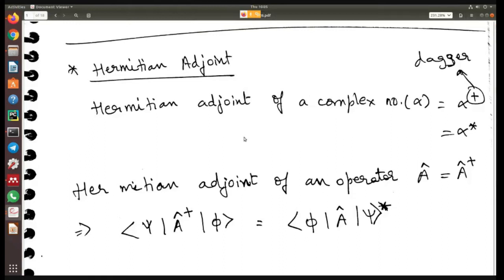So in the last class, we learned about Hermitian operators. Now remember one thing, we will also look at some examples later, but do remember that operators can be written in two ways. One is the discrete way, and if you write it in the discrete way, basically it becomes a matrix representation. So these operators are basically matrices if you write them in a discrete manner.